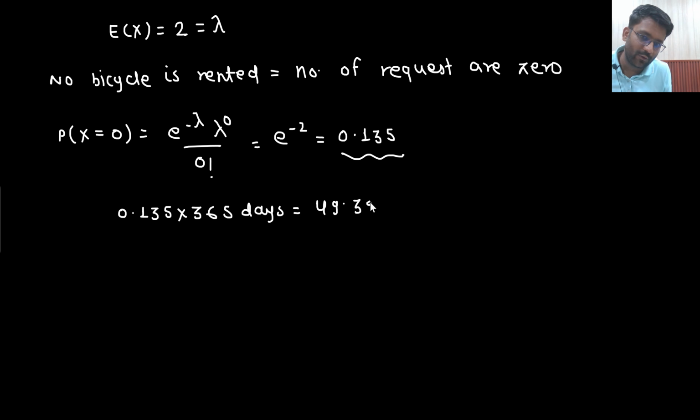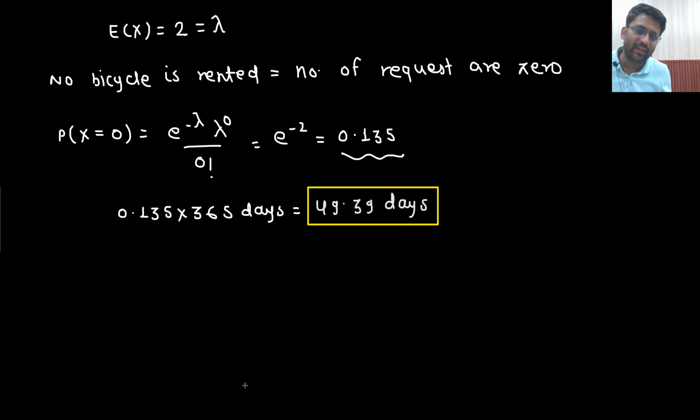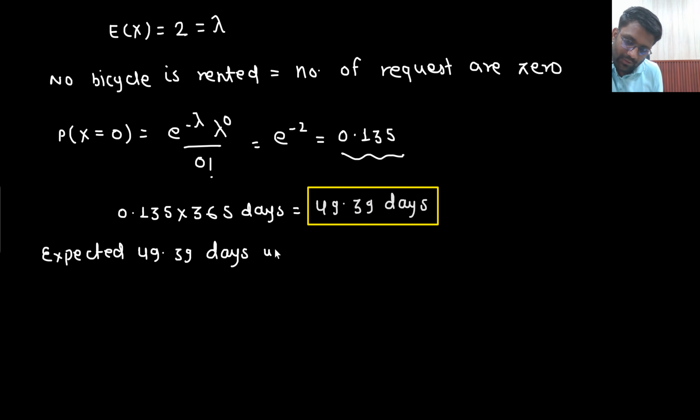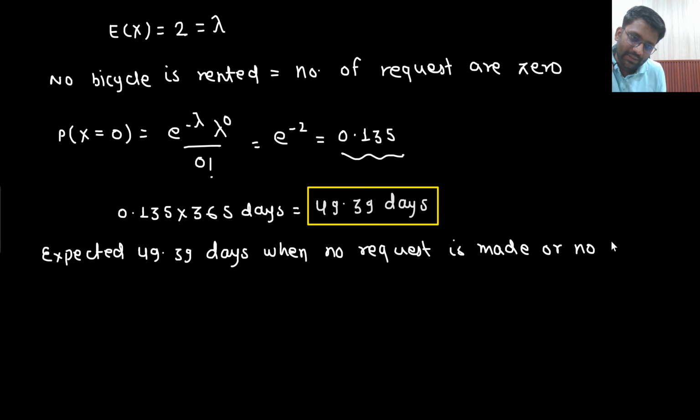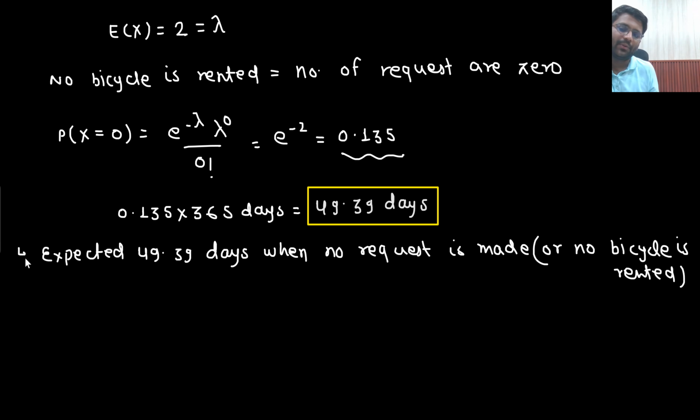So there will be an expected 49.39 days when no request is made, or no bicycle is rented. Both are the same thing, no? Is that understandable to you or not?